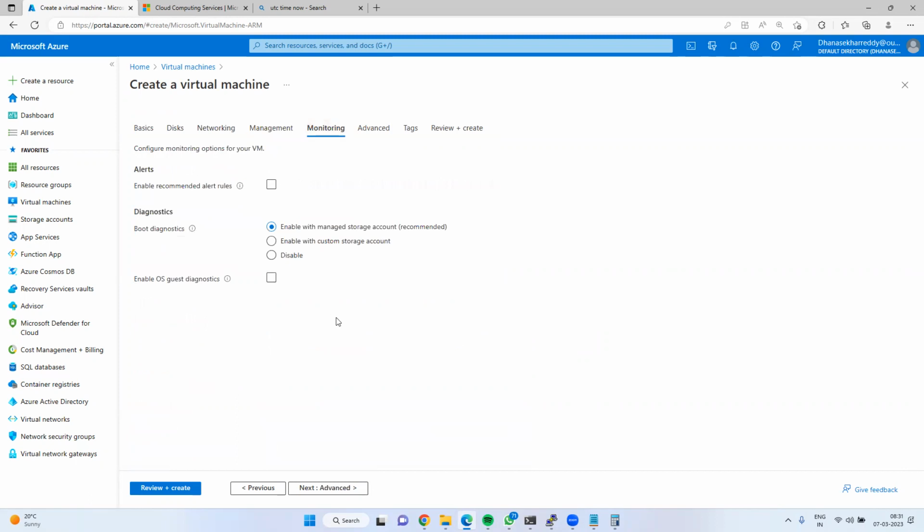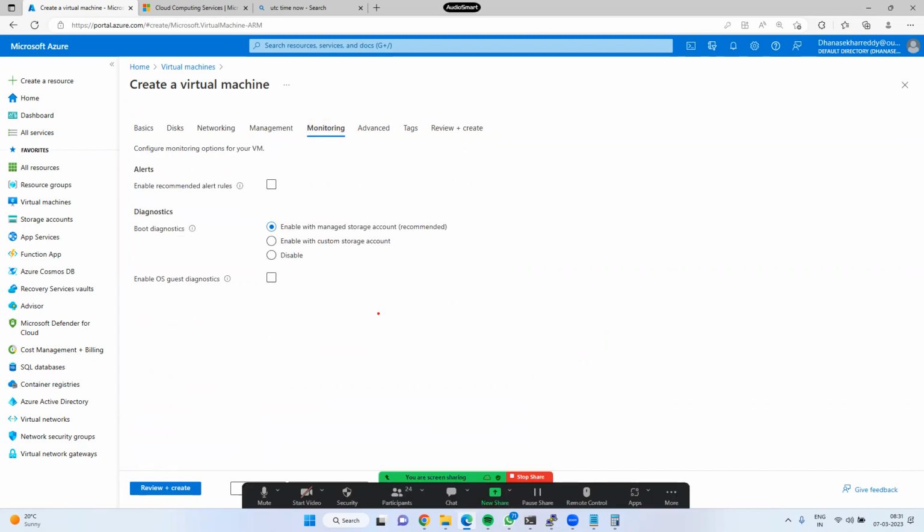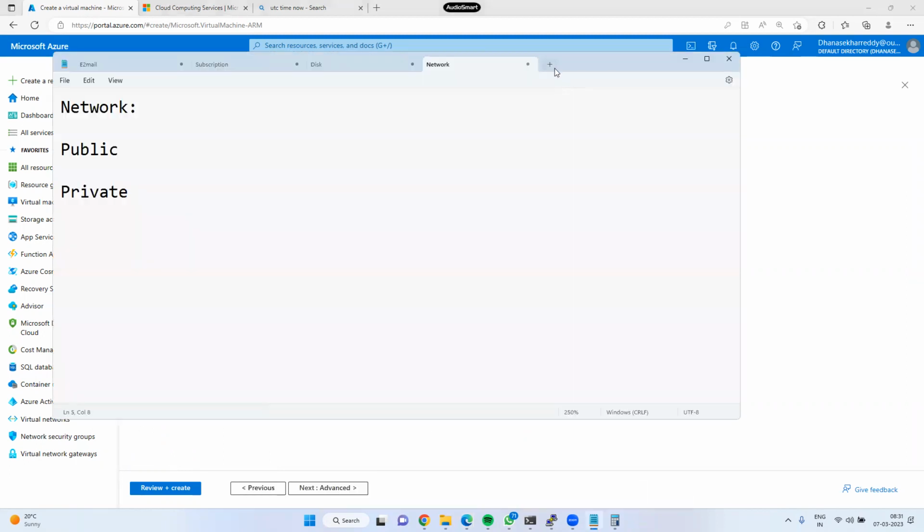Next. There are two types of logs if you go for any VM. What are they? For virtual machines, there are two types of logs. One is boot diagnostic log. The other one is OS diagnostics. What is boot diagnostics? If there are any hardware failures, those logs would be stored in boot diagnostics.